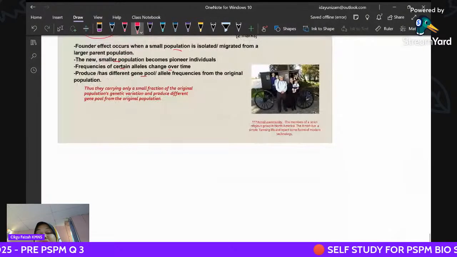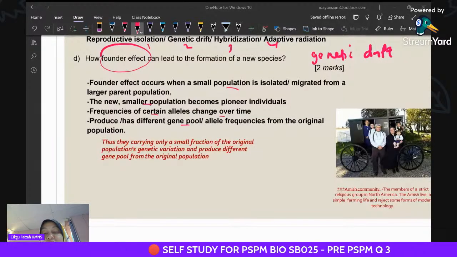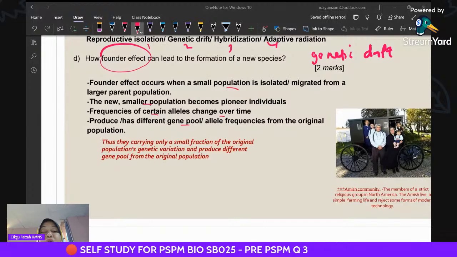So that is question 3. I hope you all will get the whole idea of chapter 3, for you to understand it for your PSPM.